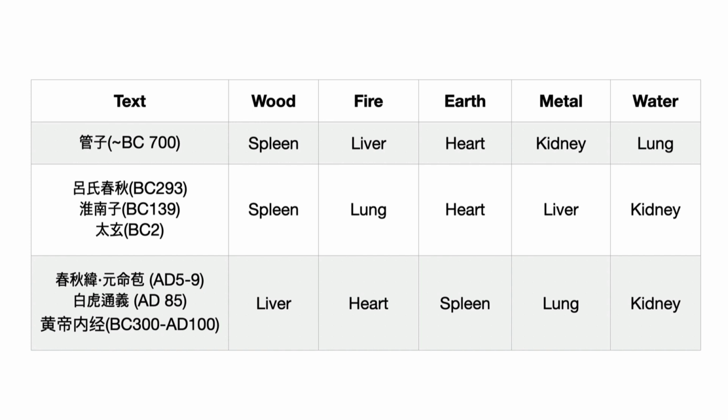As shown in the table, many pre-Han Dynasty texts assign the five organs to different elements within the five phases, wuxing. For example, the famous Taoist text Huainanzi assigned the lungs to fire, Guanzi assigned the liver to fire, while the Huangdi Neijing assigned the heart to fire. We simply follow the system outlined in the Huangdi Neijing.